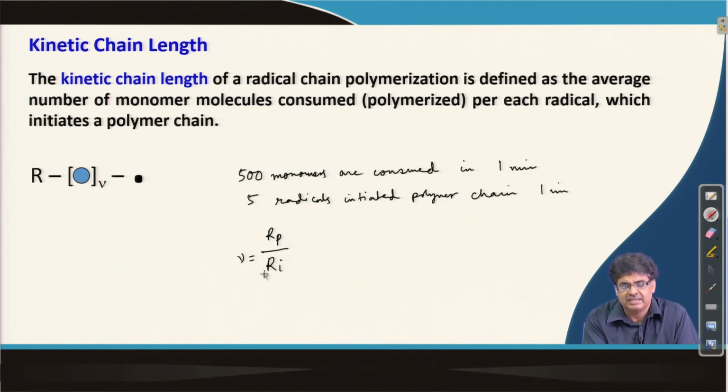So, nu is given by the rate of polymerization, or rate of consumption of monomer from the reaction mixture, divided by the rate of initiation of polymer chains. So, for a given time, if we divide Rp by Ri, I should get the kinetic chain length, which is the number of monomer units consumed per each radical. Now, we can also write this as equivalent to Rt, because from the steady state assumption we know Ri equals Rt.